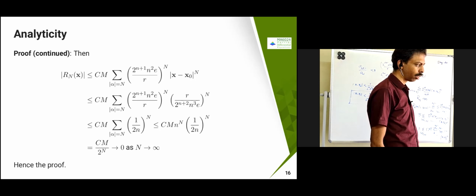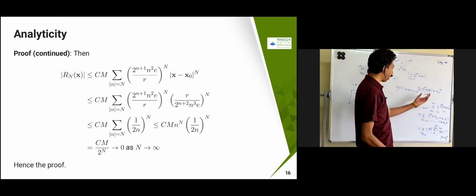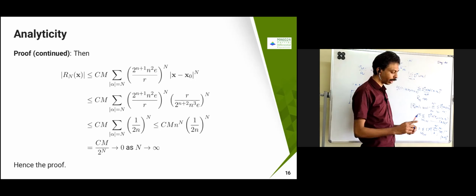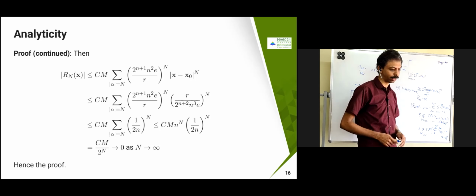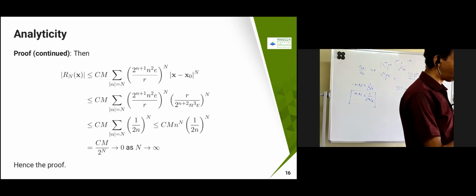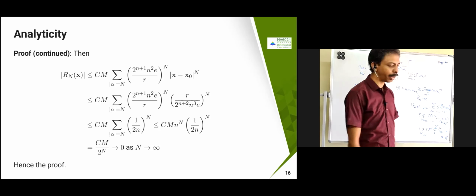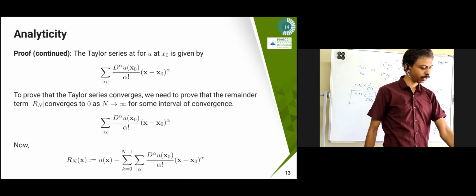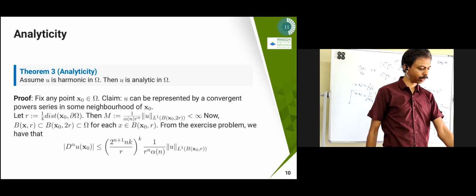No, I want something like here. I want some interval of convergence. That interval of convergence should be analytic, right? Yes, sir. See, if it is analytic, I'm not going to claim that it's analytic at only one point. I'm just going to claim that it is analytic in some neighborhood. That's what my initial claim was. In some neighborhood only I mentioned.